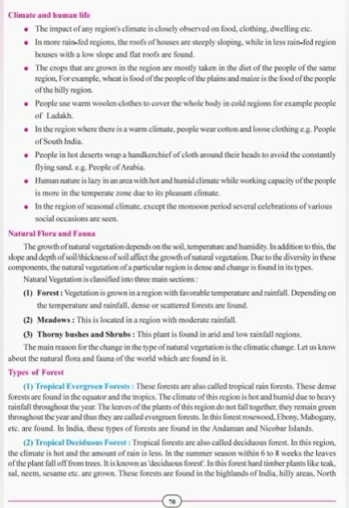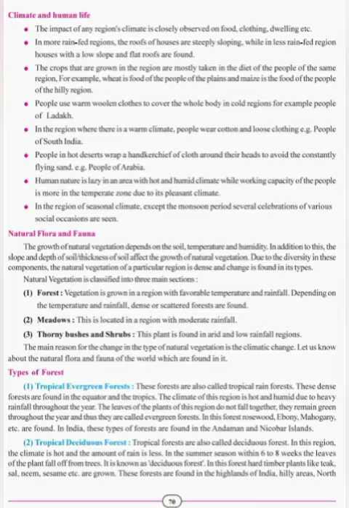Climate and human life. The impact of any region's climate is closely observed on food, clothing, dwelling, etc. Students, whenever you go to different places, you can see the effect of climate on the people, their food habits, their way of clothing, their dwellings, the way their houses are built, and so on.